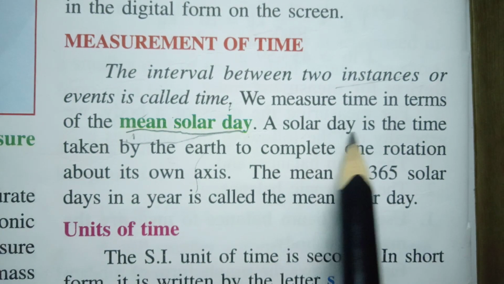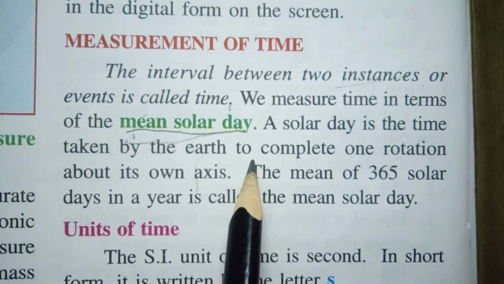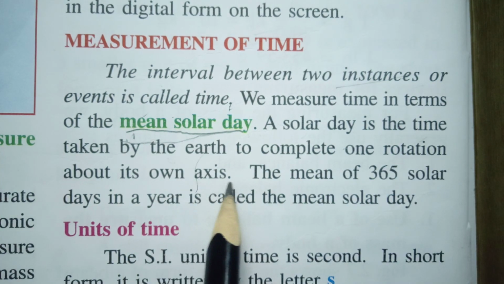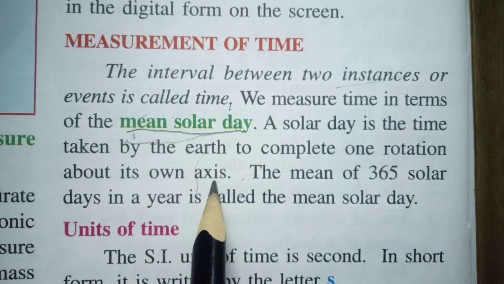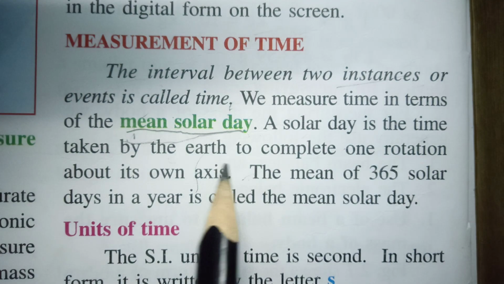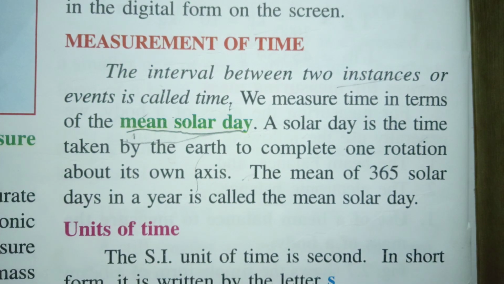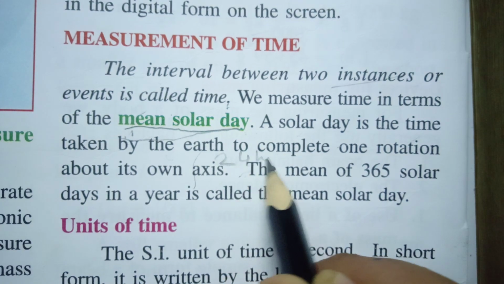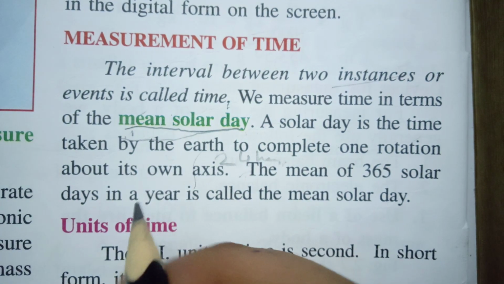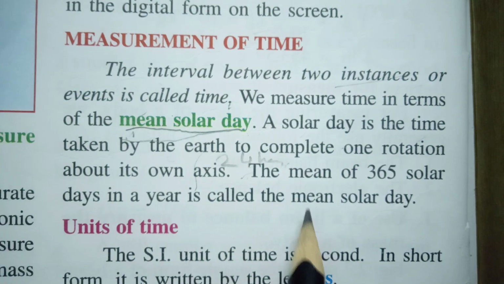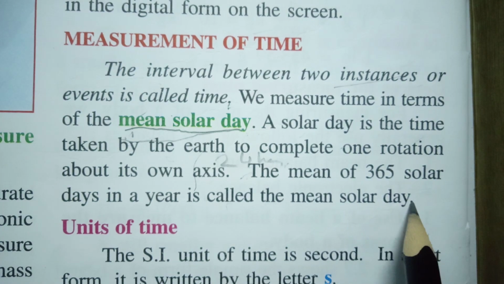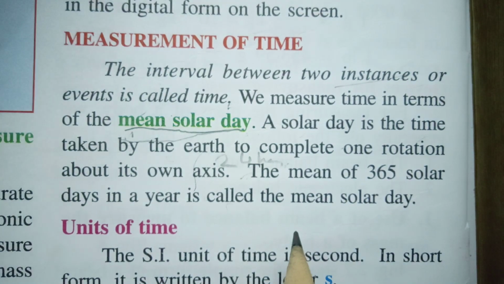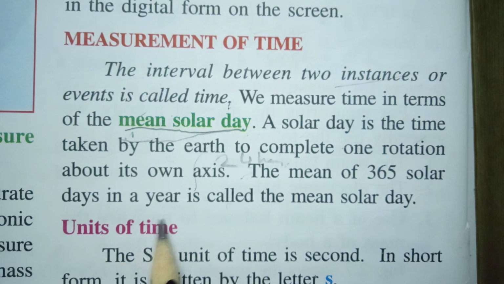The solar day is the time taken by the earth to complete one rotation about its own axis. How much time does the earth take to rotate on its axis? The rotation time of the earth is 24 hours. It takes 24 hours to complete one rotation. So the mean of the 365 solar days in a year is called the mean solar day. How many days does the earth take to revolve? The revolution time of the earth is 365 days, that is 1 year.